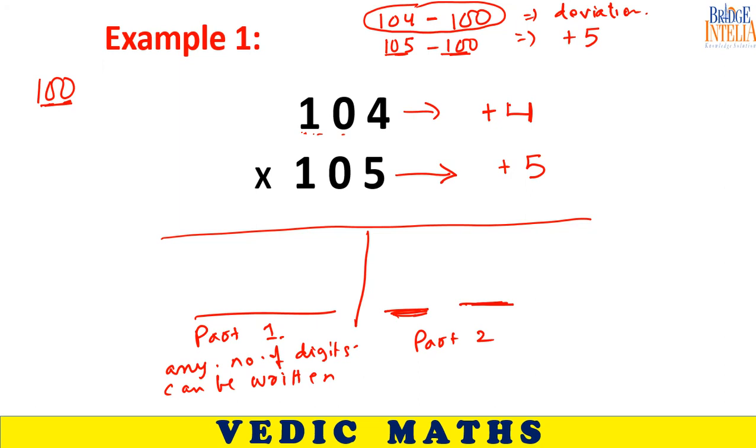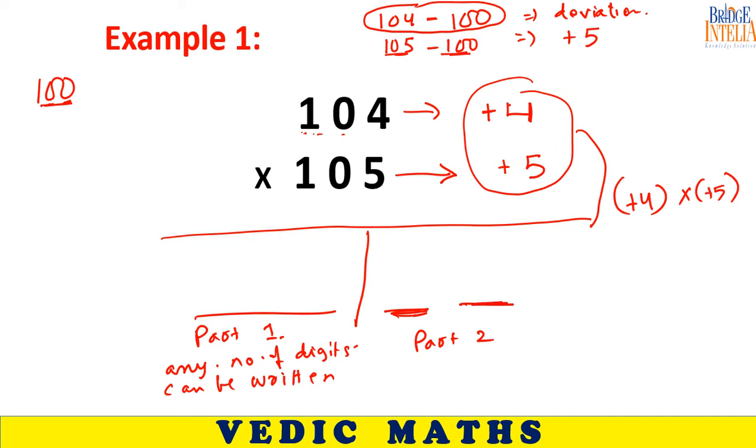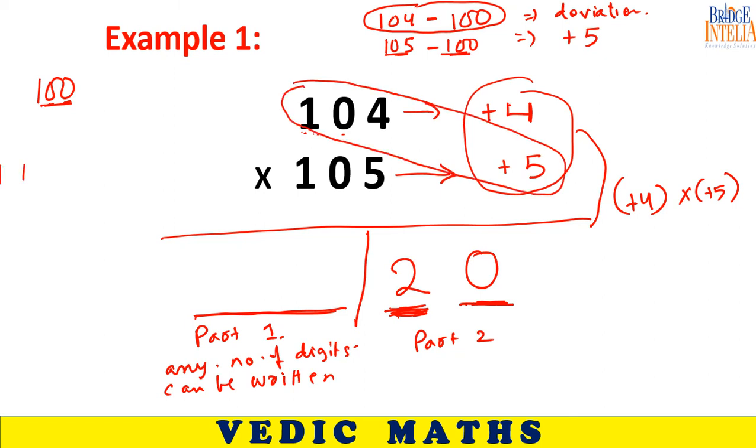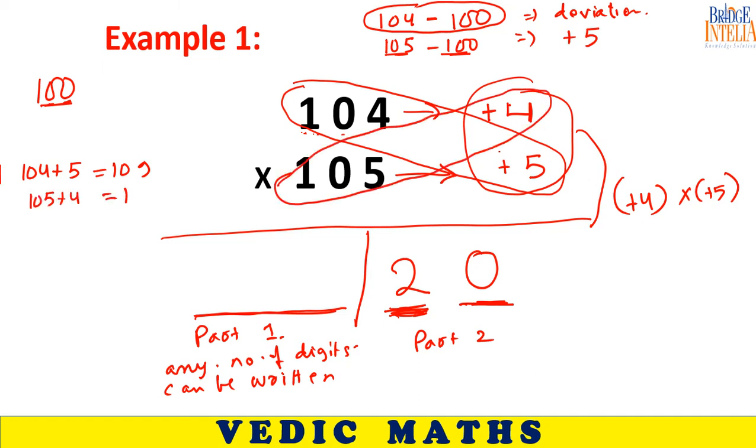Now what are we going to write in part 1 and in part 2? In part 2, multiply the deviations, 4 times 5. What will you get as the product? 20. So 20 is a 2-digit number, and you can easily fill both the spaces. Part 1 is the tricky part. Now please understand, 104 plus 5, how much? Look at the diagonal, it is equal to 109. Similarly, 105 plus 4 is also equal to 109.